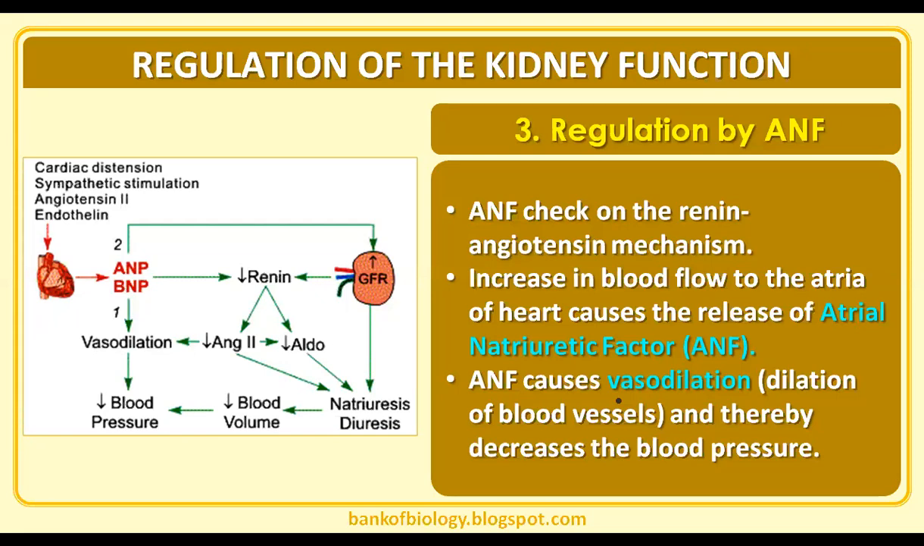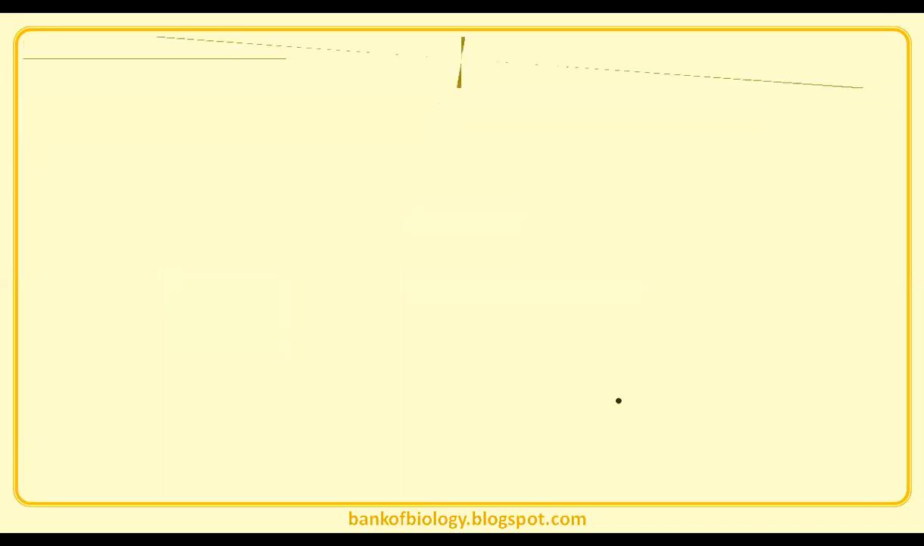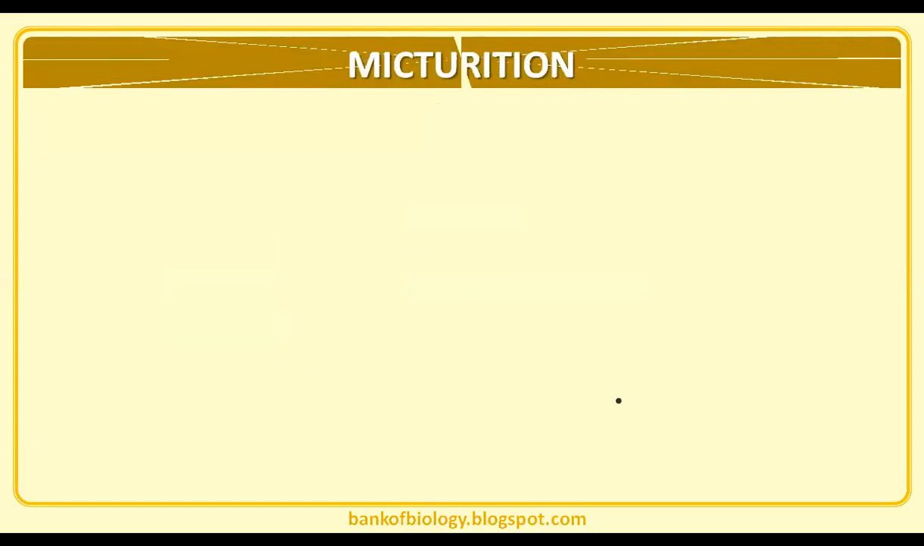At that time, this increase in the blood flow to the atria of the heart, the right atrium, will respond and release the atrial natriuretic factor, which causes vasodilation. Pressure increased, isn't it? That's why the blood vessel is getting dilated and thereby decreases the blood pressure. It also inhibits the absorption of water in the DCT by inhibiting ADH and aldosterone.